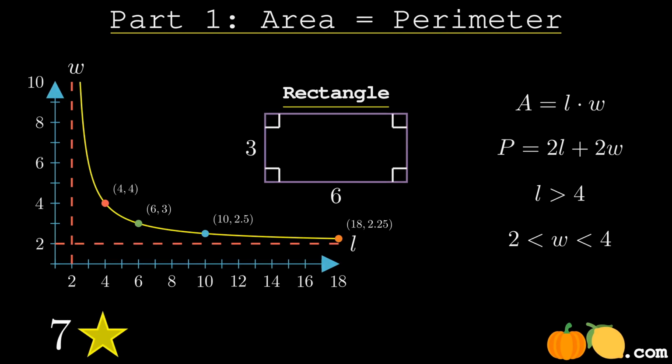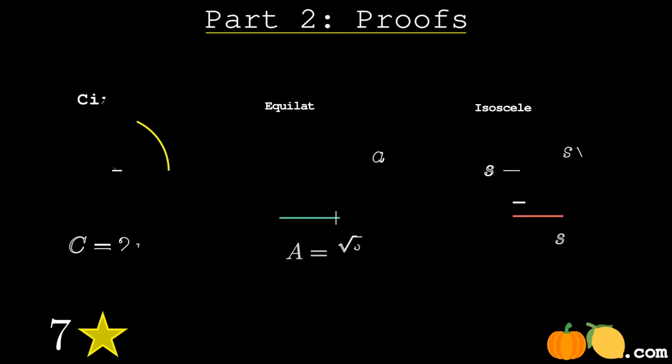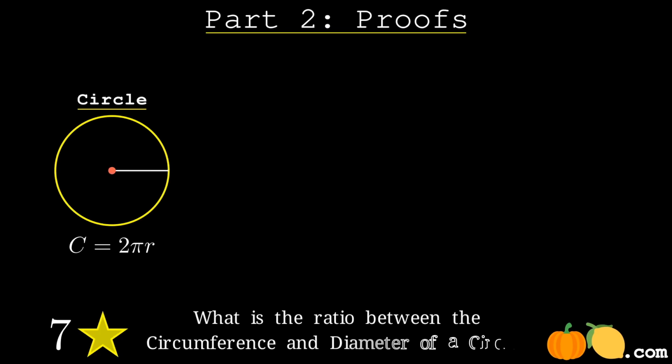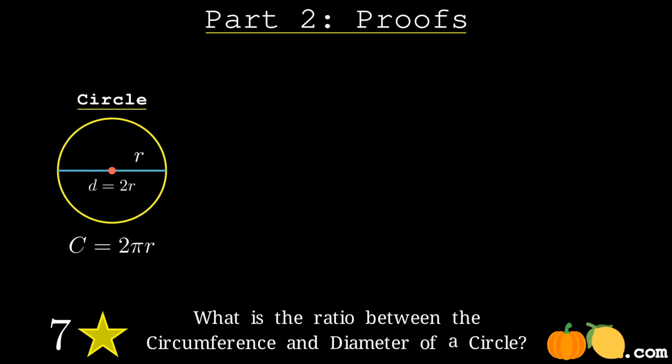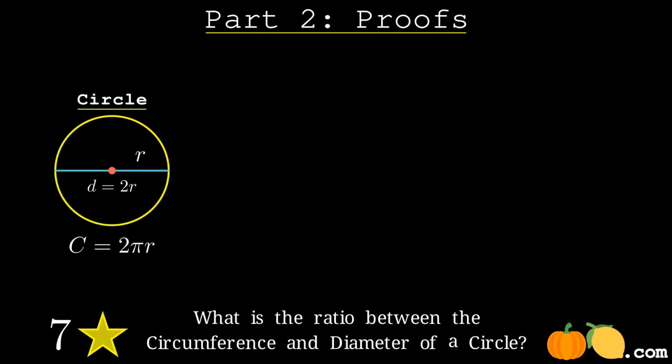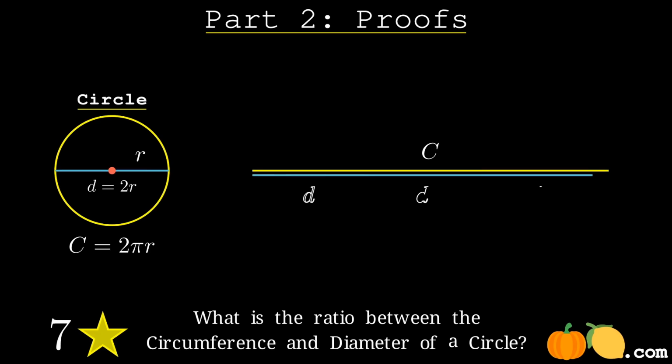I'd like to stop and justify some of the equations I've written down. Let's consider the relationship between the diameter, which is double the radius, and the circumference of a circle. We see that it's a direct relationship. If we unravel the circle, we see that 3 and a little bit more diameters equal the circumference.